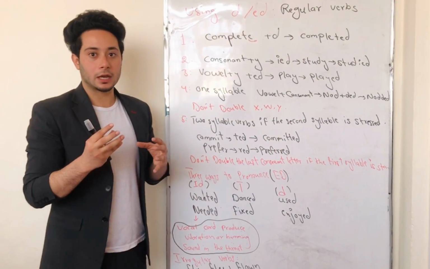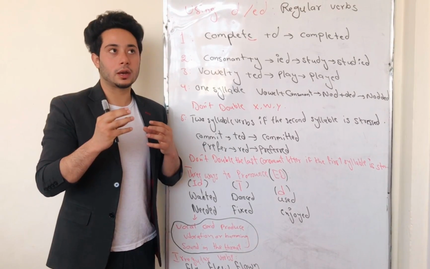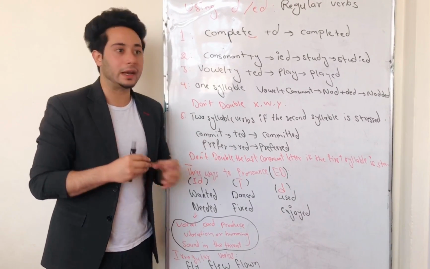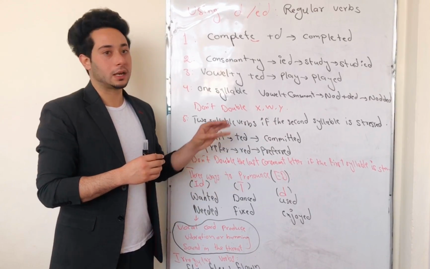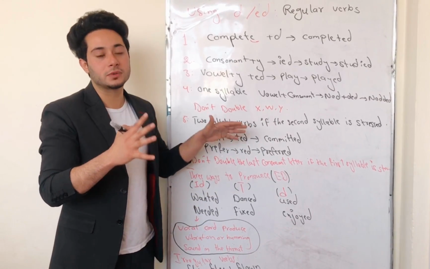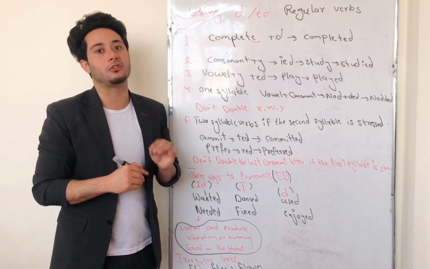But one thing that I want to mention: we cannot double those verbs that end with W, X, and also Y. We cannot double these kinds of verbs that end with these letters. For example, fix, fixed. We only need to add an ED.